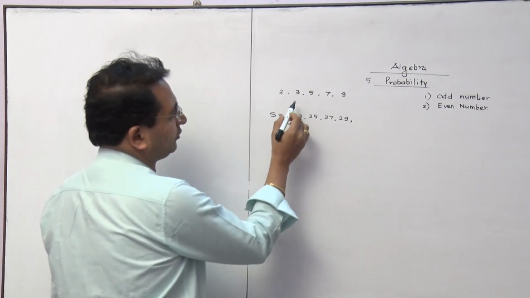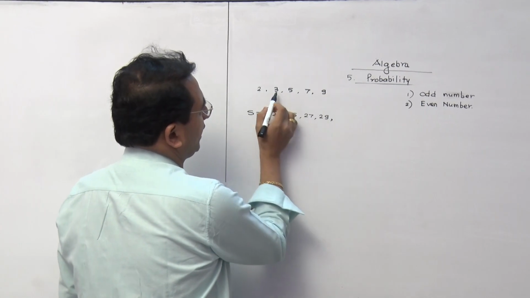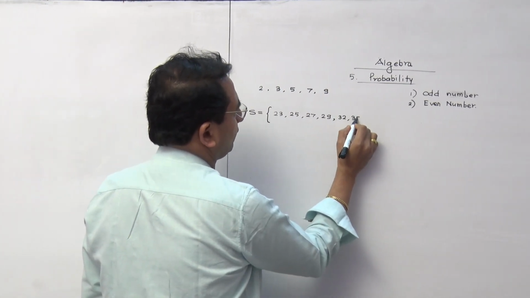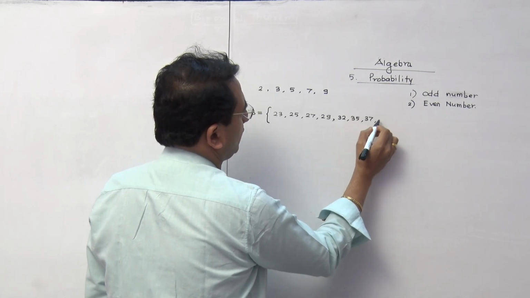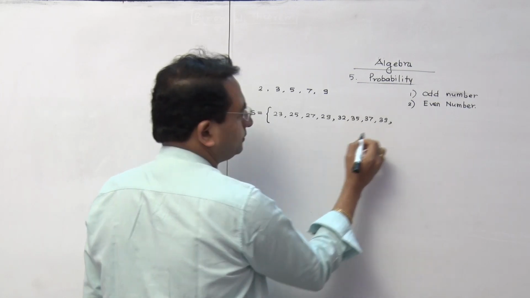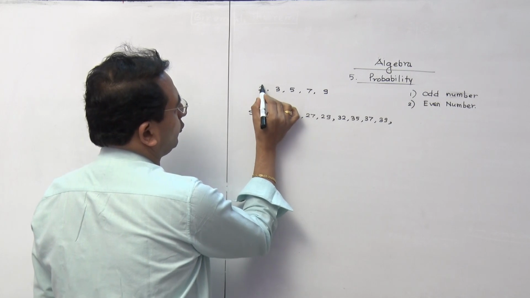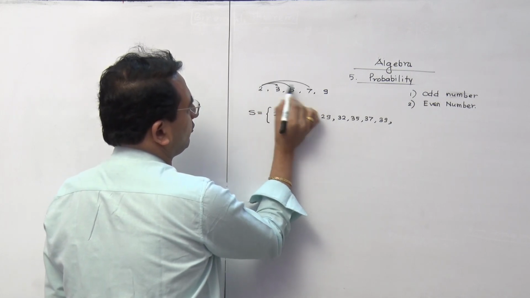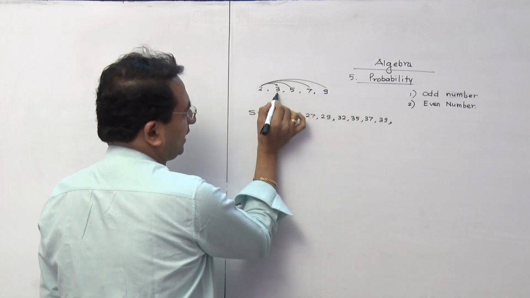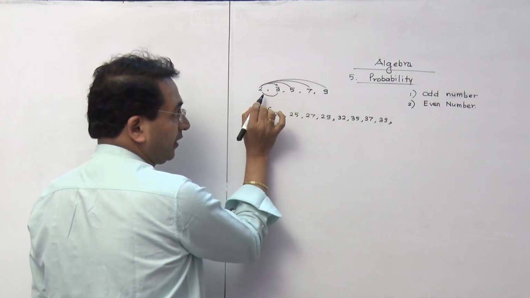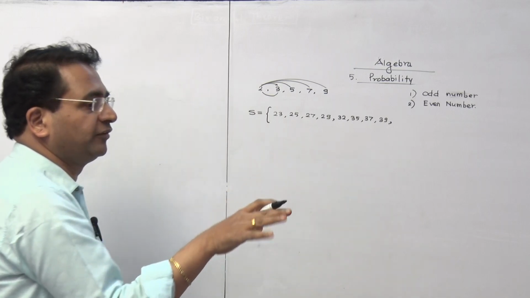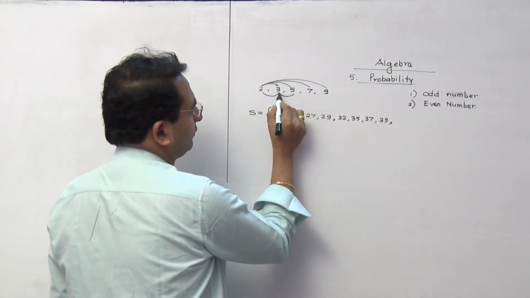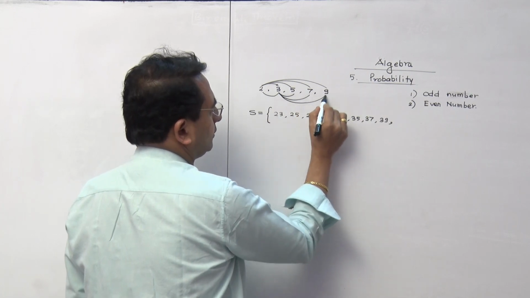Now let us go for 3. Can you take 32, then it is 35, then 37 and 39. So we have to take it from 2: 23, 25, 27, 29. Then it is 32. It is a different number. It's not like a formation of a committee. So 32, then 35, 37, 39.